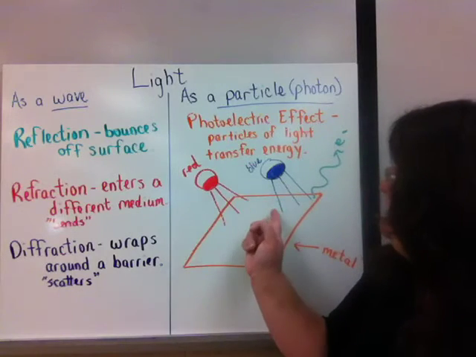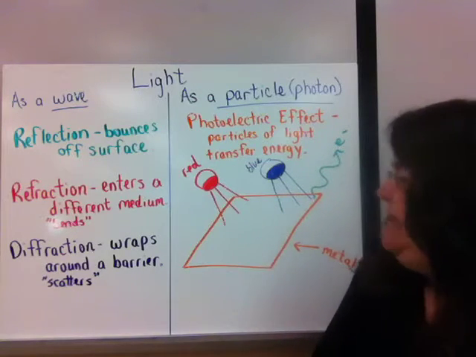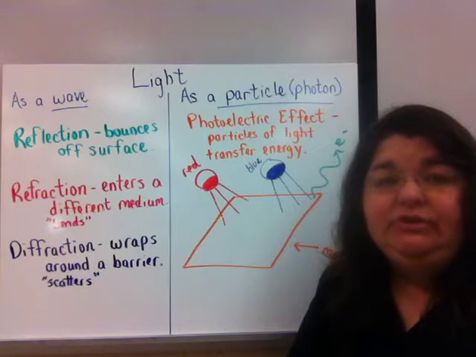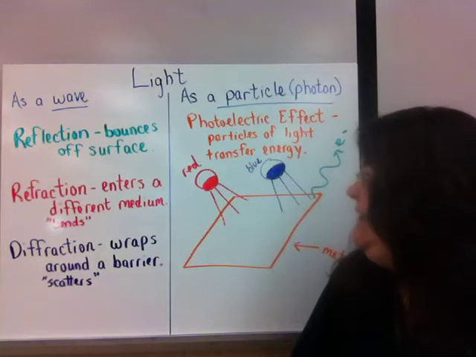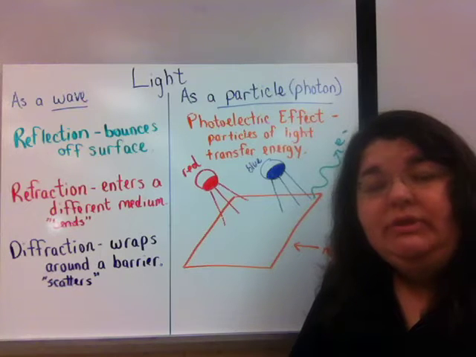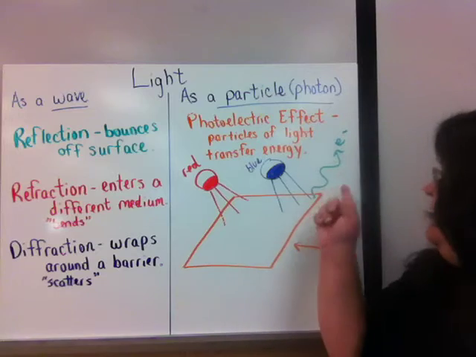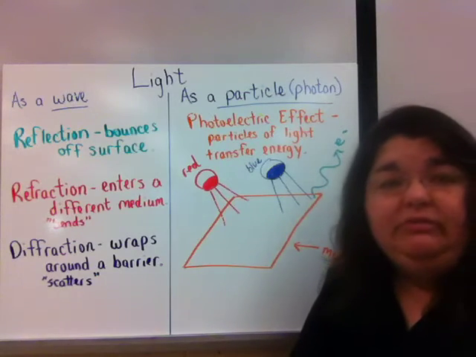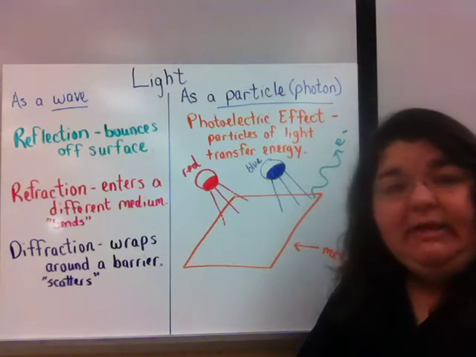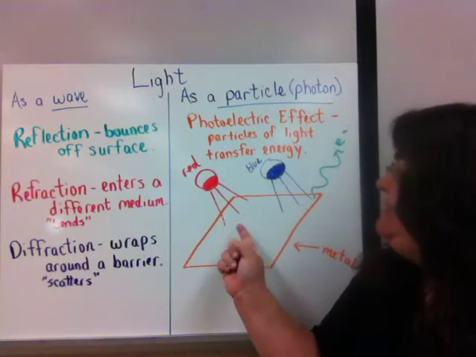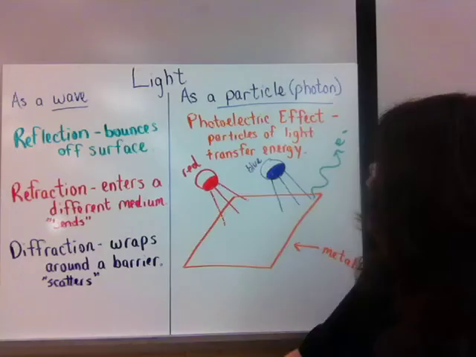So red versus blue on a sheet of metal: if we allow these two lights to shine on this metal for a certain amount of time, then the red light will not produce electricity, or free electrons flowing through the metal, but the blue light will. So blue light transmits more energy than red light. Okay?